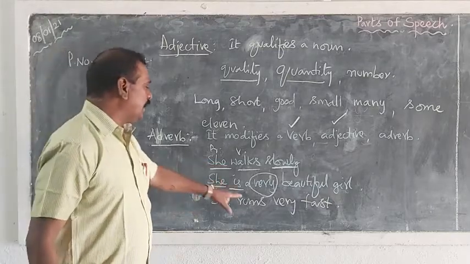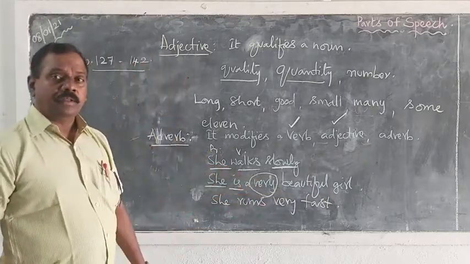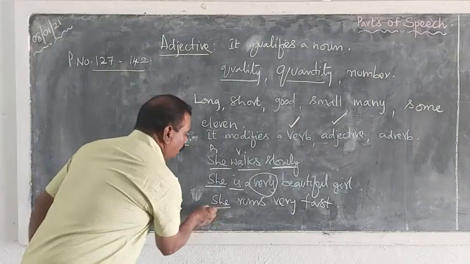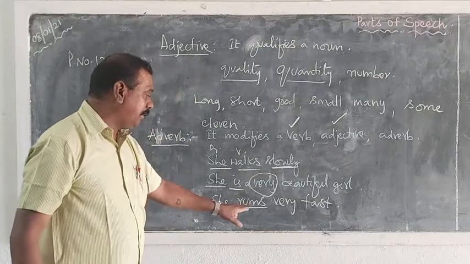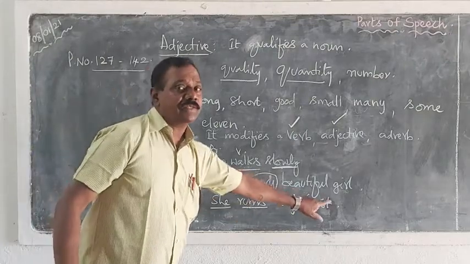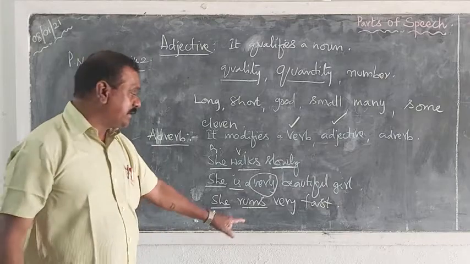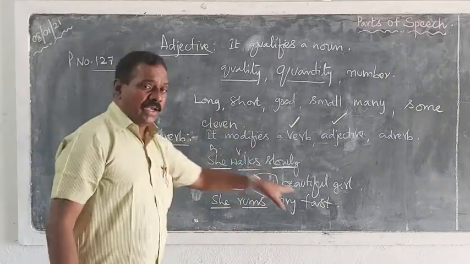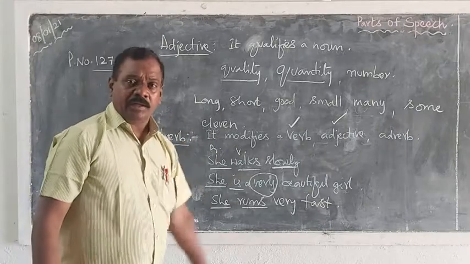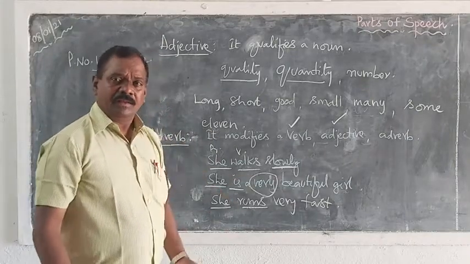Here, she runs fast. She is the pronoun, runs an action verb, fast. How does she run? She runs fast. So fast is an adverb. She runs slowly. She runs quickly. She runs cleverly. She runs easily.